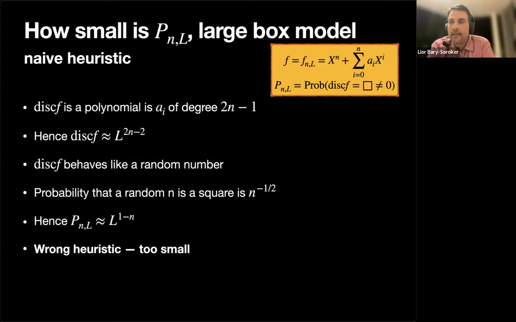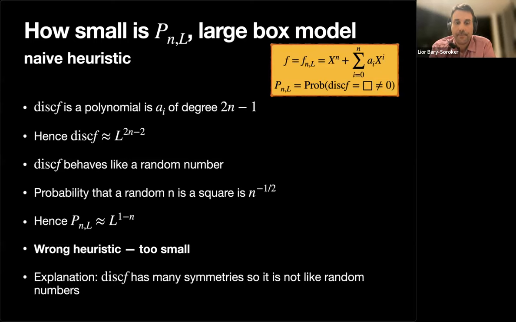And the main thing that fails here is that the discriminant doesn't behave like a random number because it has a lot of symmetries that raise the probability to have a square discriminant. Do you have questions about this heuristic? Okay, so it has many symmetries.